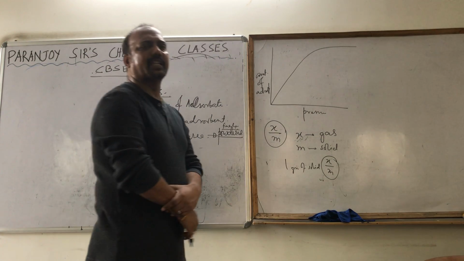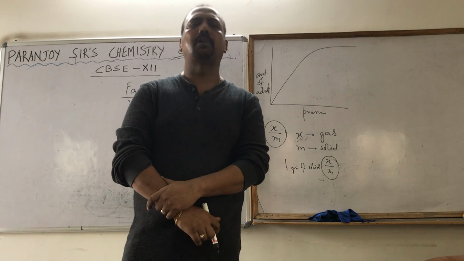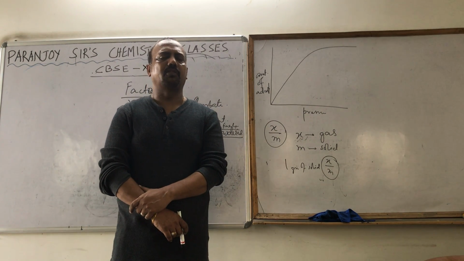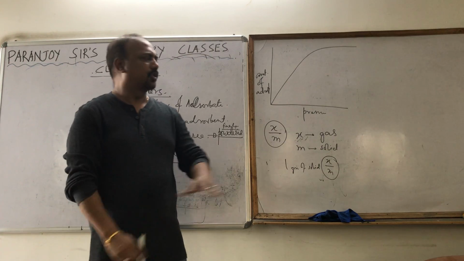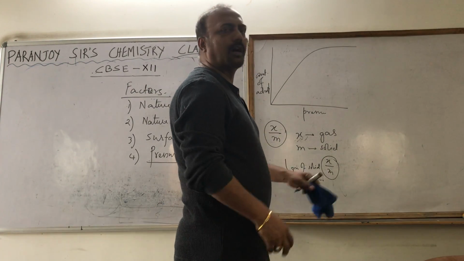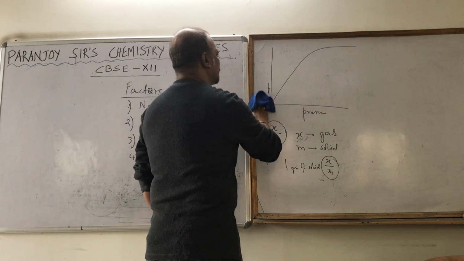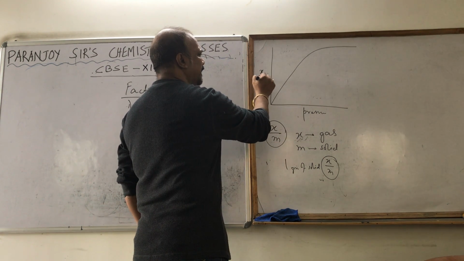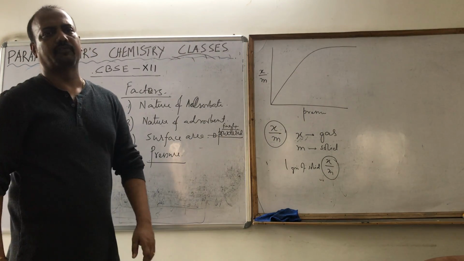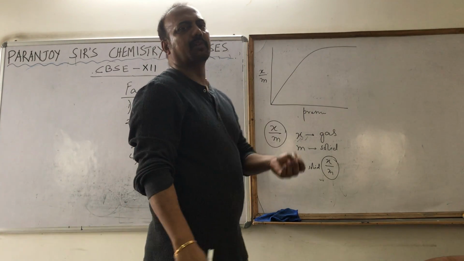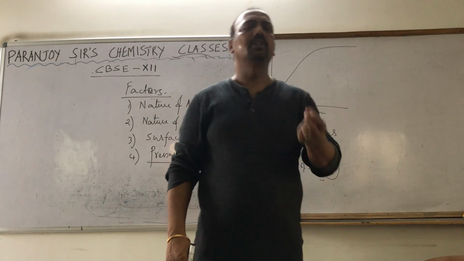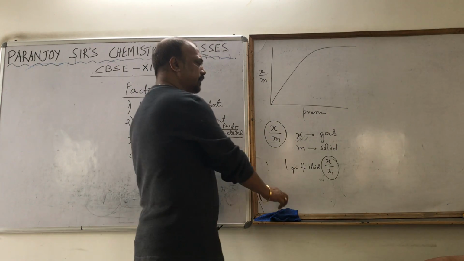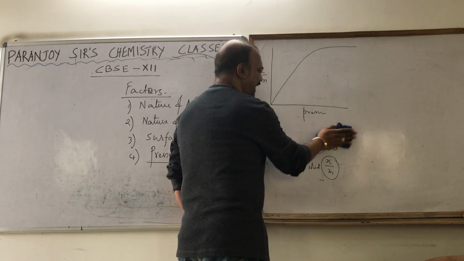Whatever gas is adsorbed by a unit amount of solid or solid surface is called the amount of adsorption. So instead of writing amount of adsorption, we write its mathematical form, x by m. So x by m is nothing but the amount of adsorption, the amount of gas adsorbed per unit amount of the solid. This is how it is varying.